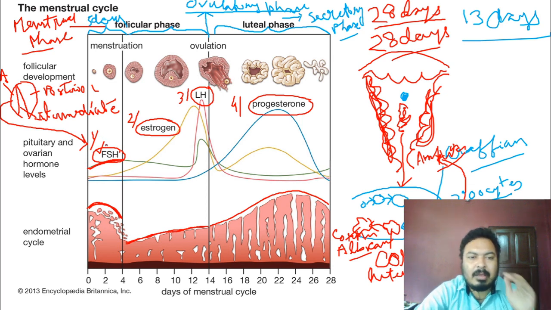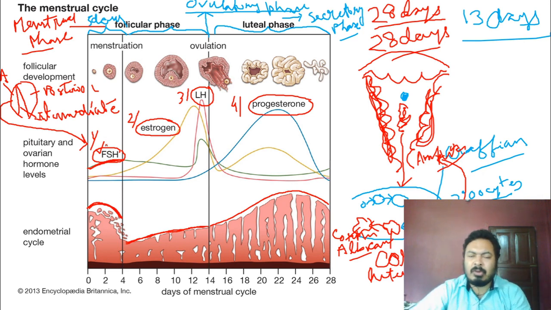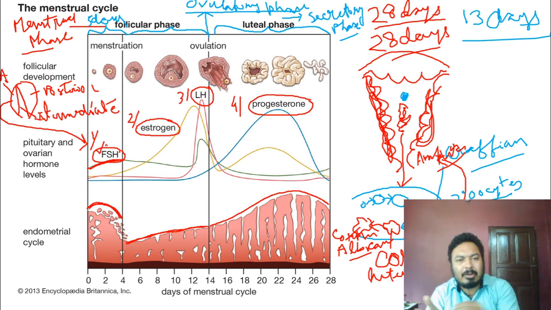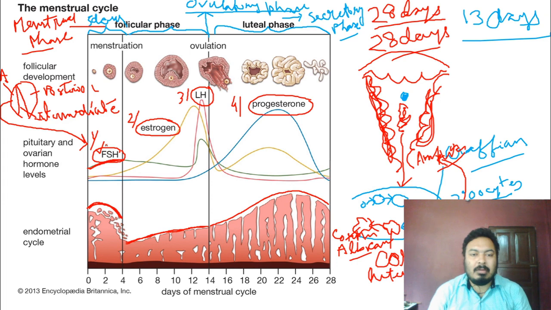So FSH stimulates the newly developed primary follicle to convert into a tertiary follicle, but this needs some time. They need some time, up to the 14th day. It starts from day 0 up to the 14th day for the conversion of primary follicle into tertiary follicle. Just to remember, only one follicle is developed, not many.